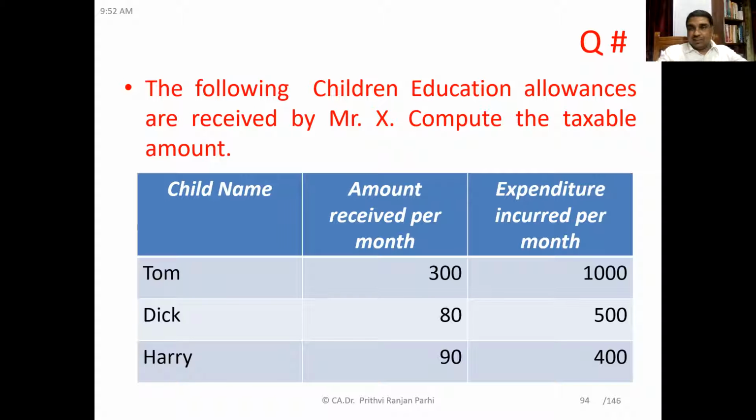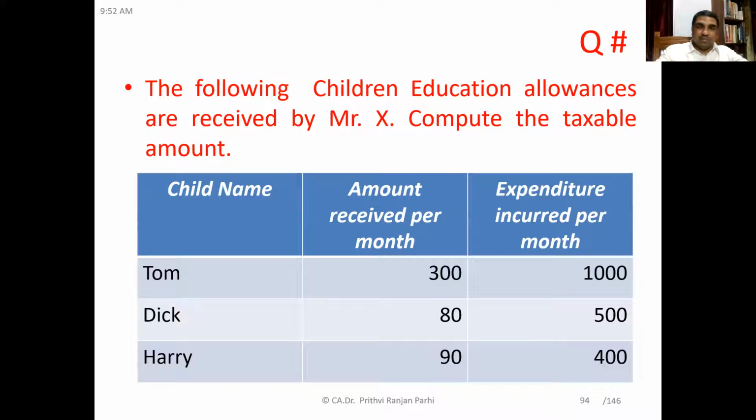Now, friends, let me show you the answer. Can anyone tell me what is the answer you have arrived at? How much is taxable? How much is exempt? And the amount is received for his 3 children. Question has clearly asked you to compute the taxable amount. Can you tell me what is the taxable amount?